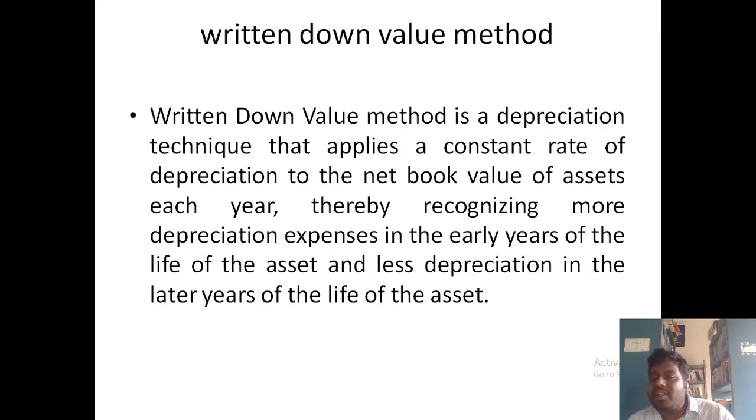So next year the net book value is going to be 90,000. In that 90,000 we are going to calculate the constant rate value of 10 percent. So 90,000 times 10 divided by 100 we can call it 9,000. Then automatically that 90,000 is going to become 81,000 in the next year. In the similar way, the written down value method is calculated on the net book value of the asset based on the constant rate of interest that is applied. So this is one of the maximum used methods in depreciation.